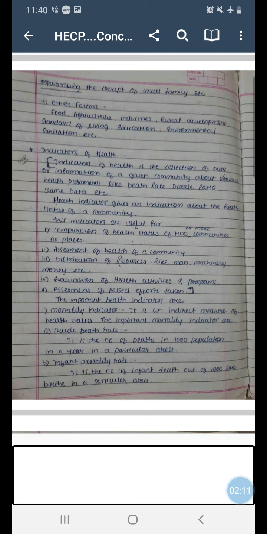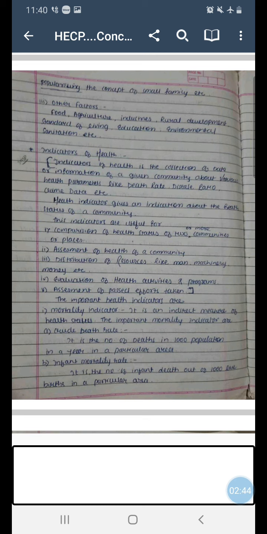Then again, how many hospitals are required to be built in a particular area, or how many people need to be employed in a particular area, like doctors or nurses or other paramedical forces. So this assessment can be done on the basis of these indicators of health. That means with regard to the distribution of resources, government comes to a conclusion on these basis.